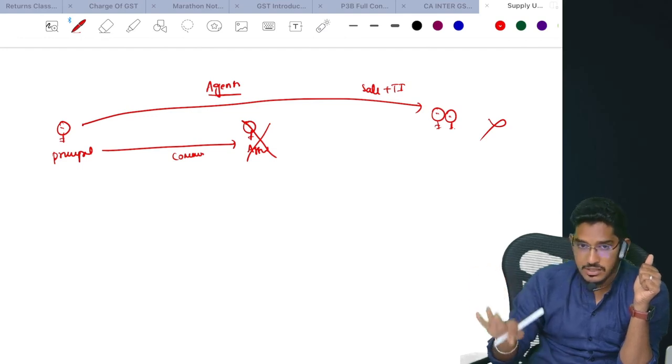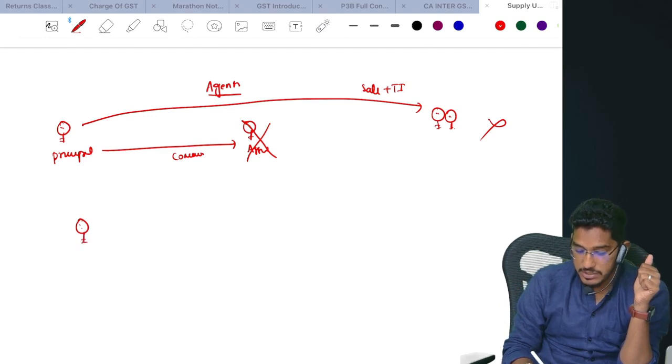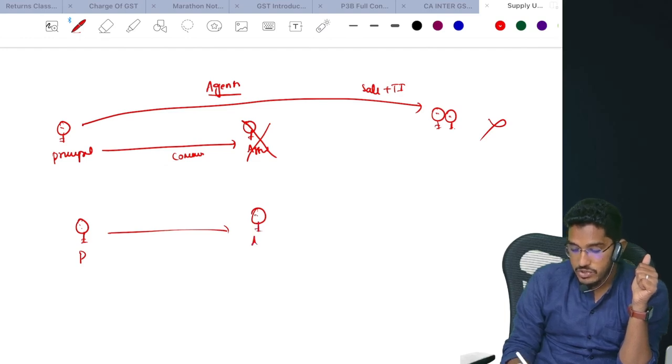Para number 3 doesn't talk about this agent. Then which agent are they talking about? Say for example, there is one principal. Now he doesn't know how to find the customers. He appointed an agent. So now what he is doing is he's sending the goods to the agent.